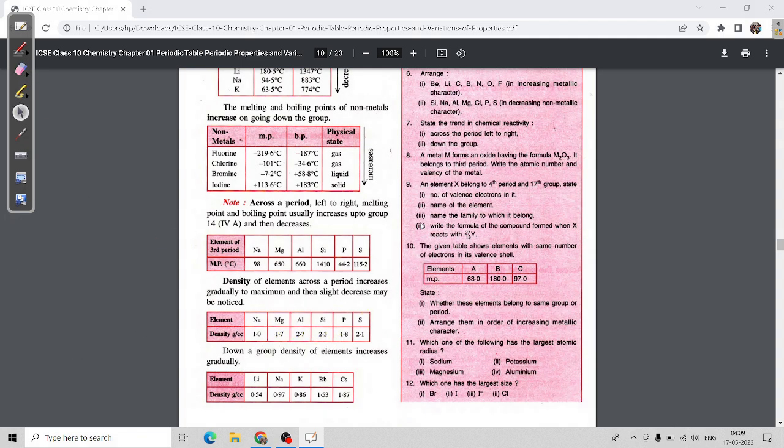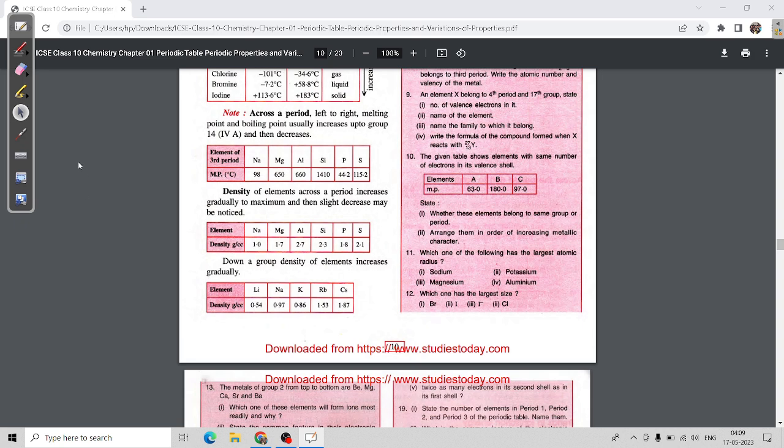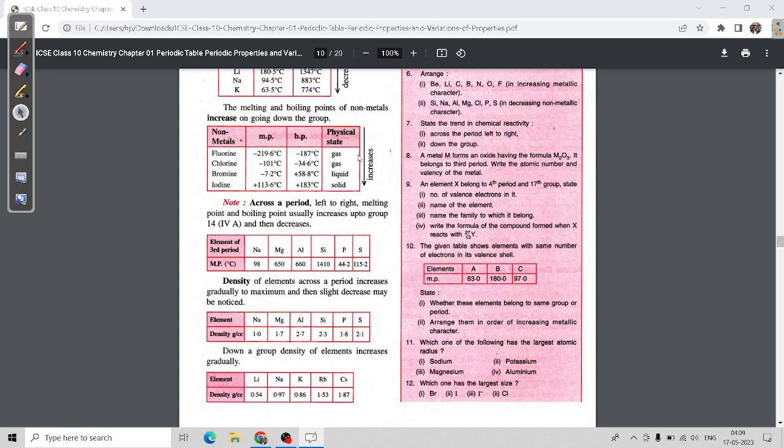Now down a group, the density of elements increases gradually. As I have said, gas, liquid, solid going down, so solid density will be more than gas. So it will increase down the group.